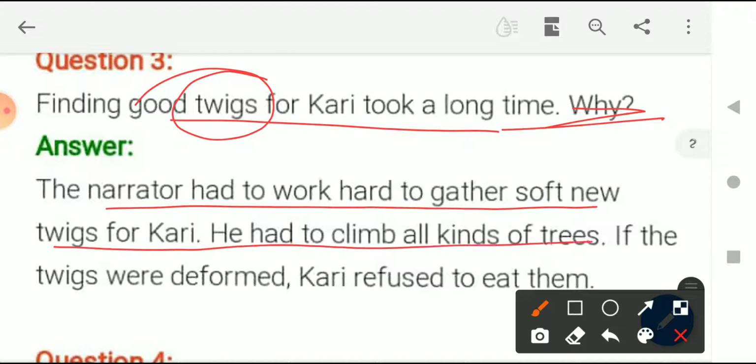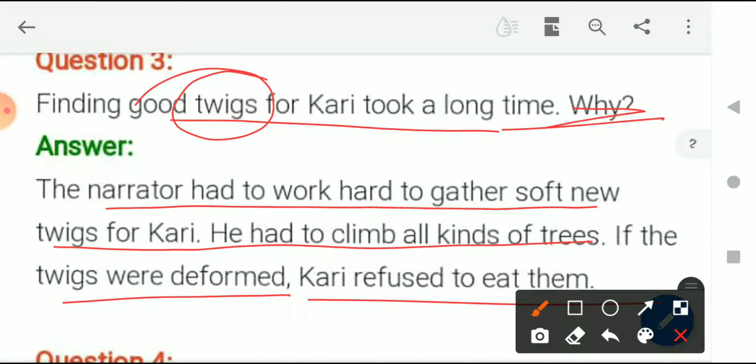He had to climb all kinds of trees. If the twigs were deformed, Curry refused to eat them. So why did it take a long time? Because first of all, the quantity of twigs that he used every day was quite large. So he had to go to every different branch of every tree to take out those twigs, and if those twigs were deformed, not in good shape, then Curry used to refuse to eat them, and he didn't want to play with those twigs.